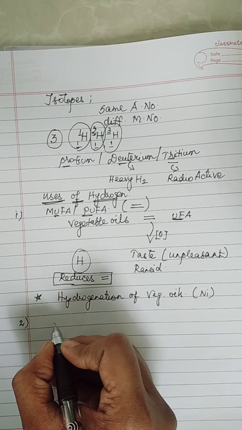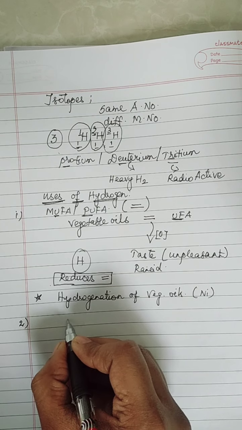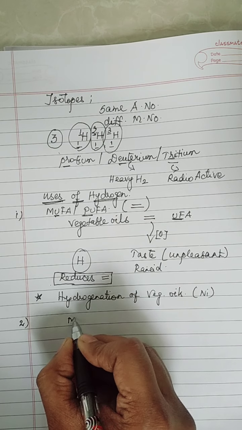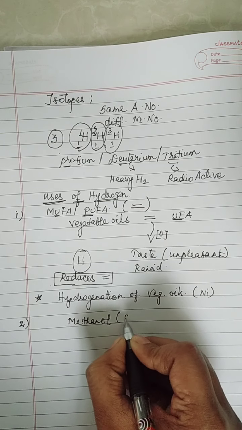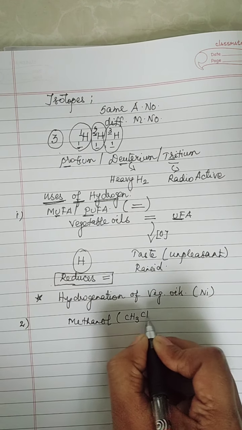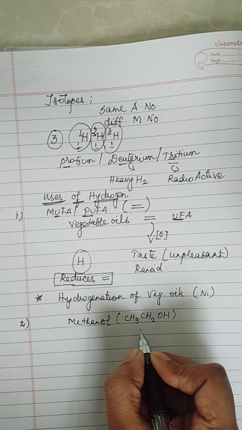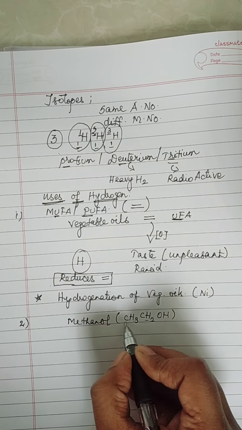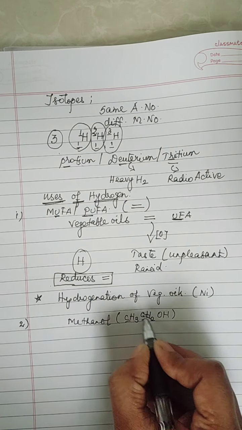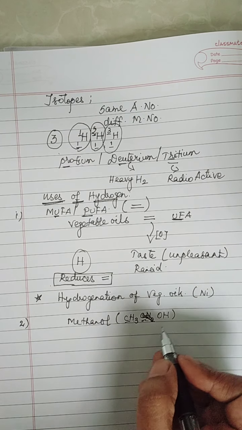Now, moving to the second use of hydrogen, hydrogen is used to prepare methanol. What is the formula for methanol? CH3CH2OH, right? No, this is ethanol: methane, ethane, right? So my formula for methanol will be CH3OH, methanol.